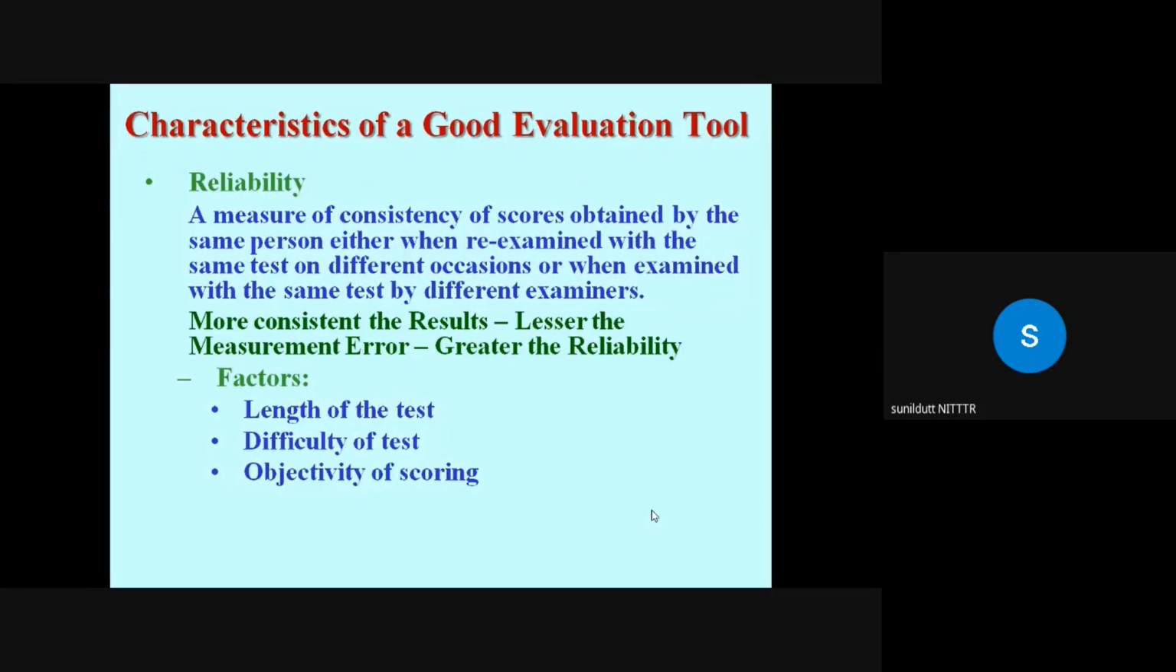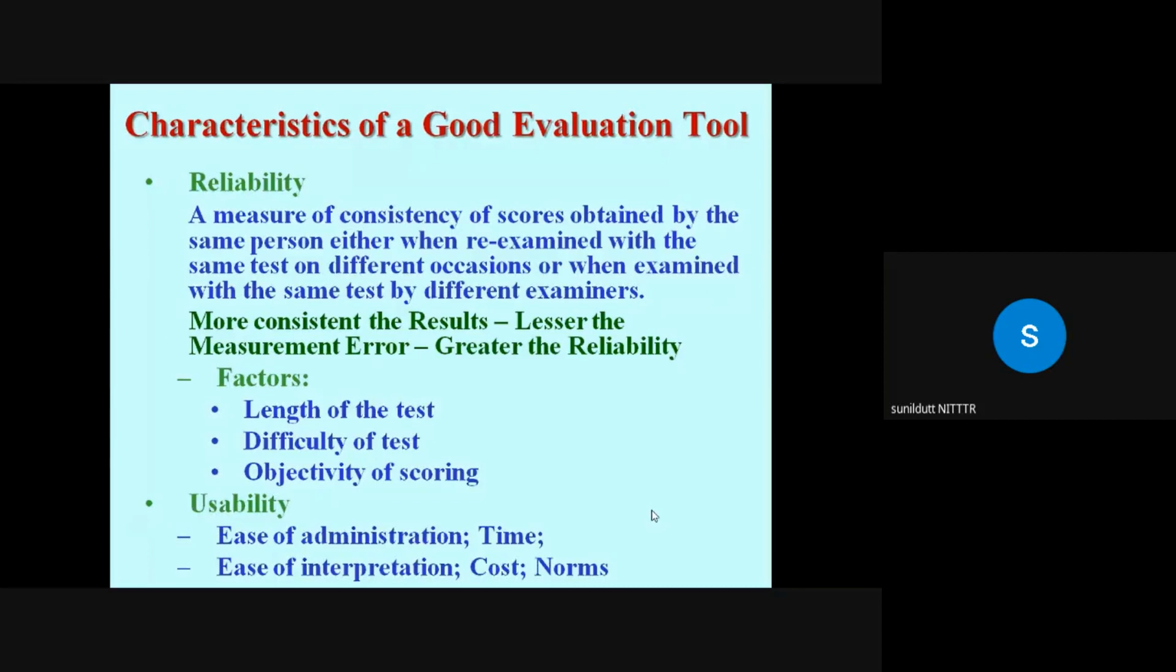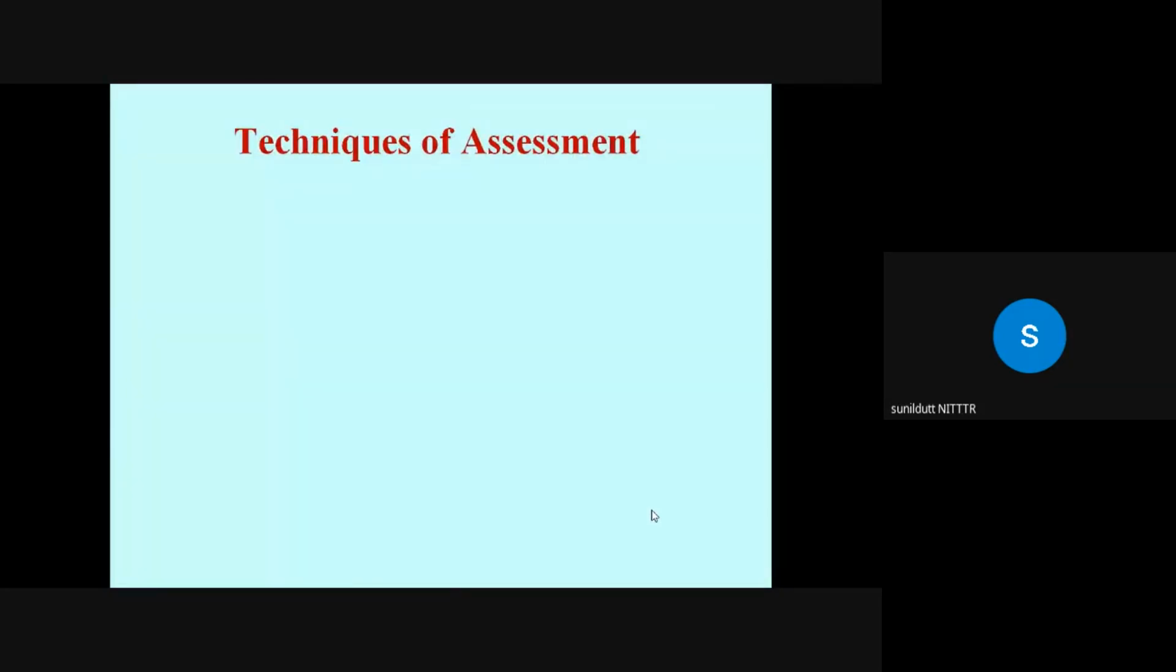Objectivity of scoring. This is another factor that can enhance the reliability. Then other characteristics are usability, ease of administration, time limit should be for all, ease of integration, cost, norms, and so on. Now we'll move to techniques of assessment.